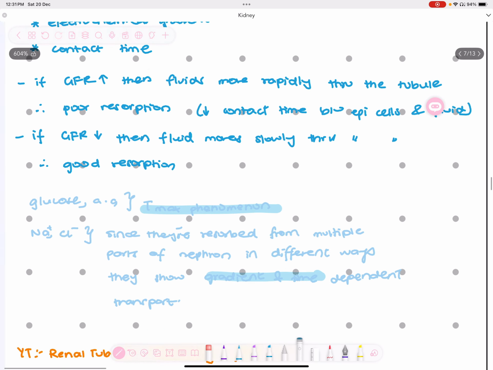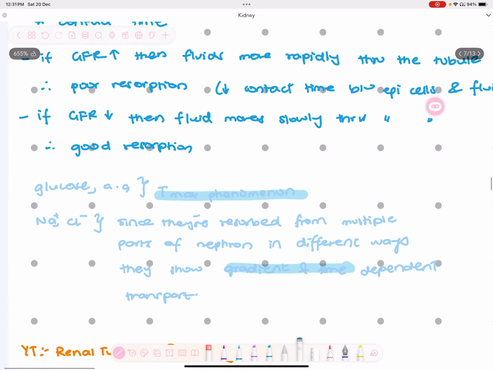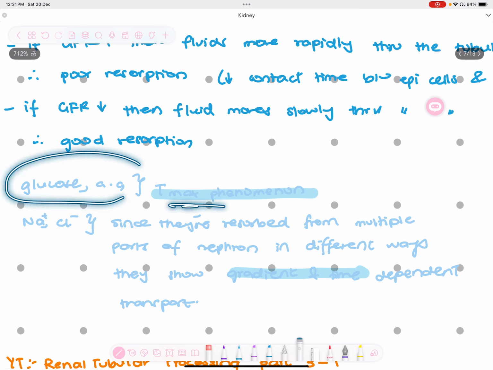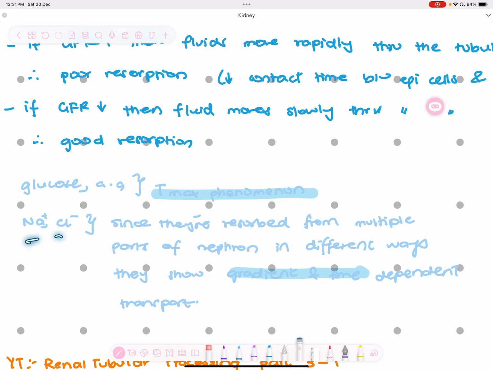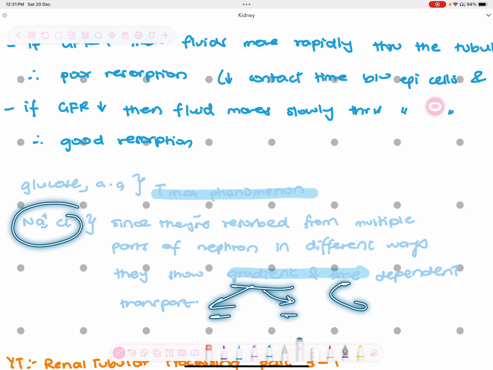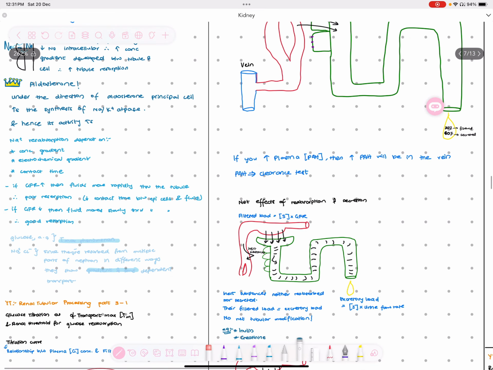Now moving forward, glucose और amino acids ये सब Tmax के phenomenon को फॉलो करते हैं, जबकि sodium chloride के, there is multiple ways in which they can be reabsorbed, and they can be reabsorbed from different parts of the nephron. Therefore, they show the gradient. What do I mean by gradient? Concentration, electrochemical gradient, and contact time dependent transport. So yeah, that's pretty much it.